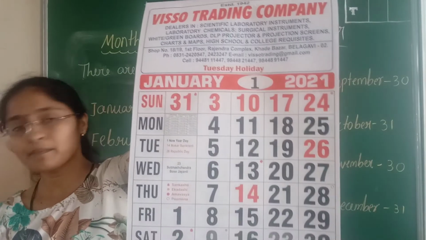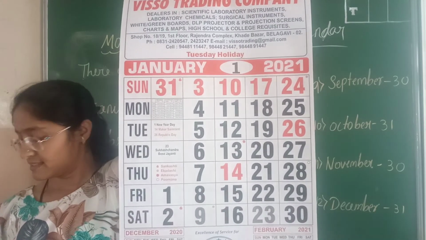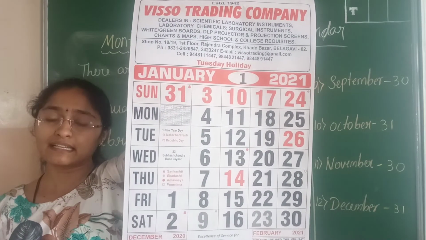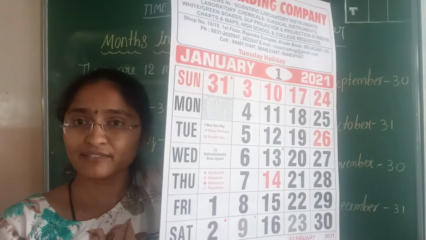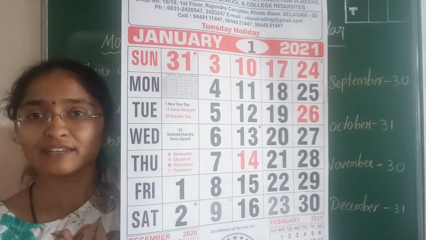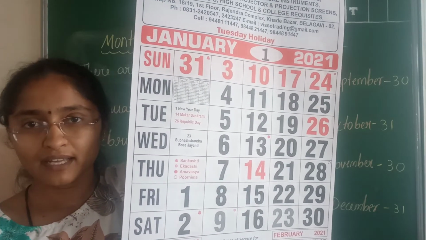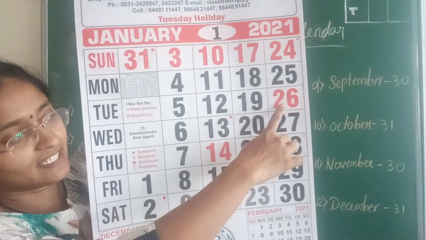So what is the first question? Use the calendar and answer the following questions. The first question is, what is the day on Republic Day? In which month will Republic Day come? Very good, Republic Day will come in January month. And on which date? 26.